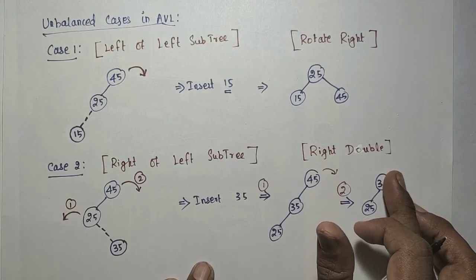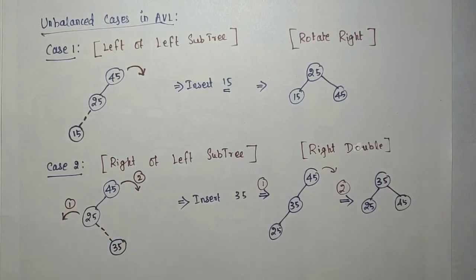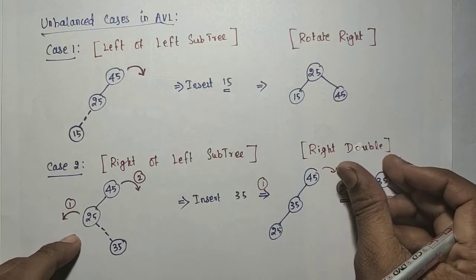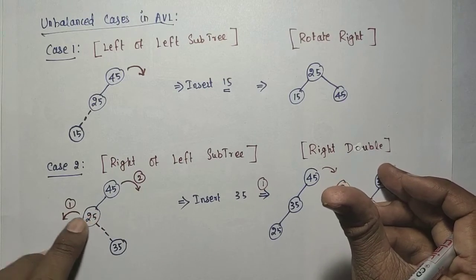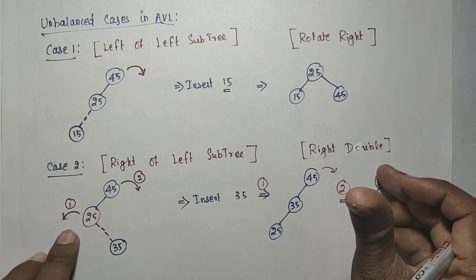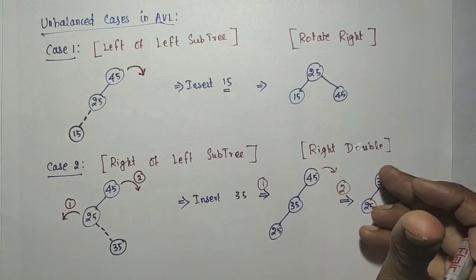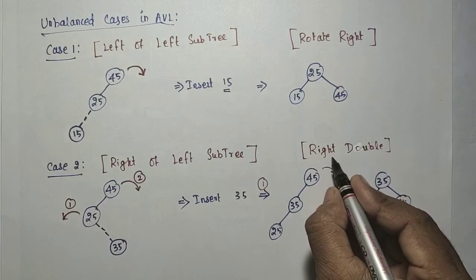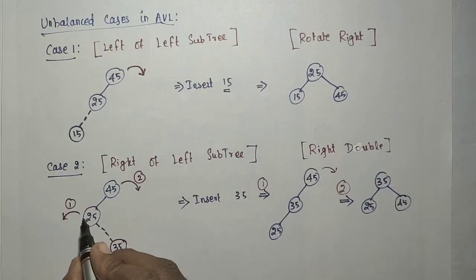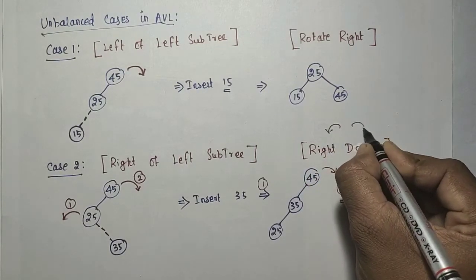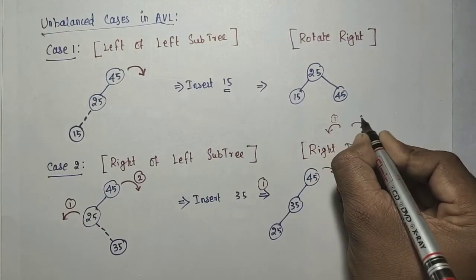Right double doesn't mean a double right; right double is the action name. The action is: rotate the left subtree left first, and then rotate the root right. Right double means 1 and 2. Remember this action.